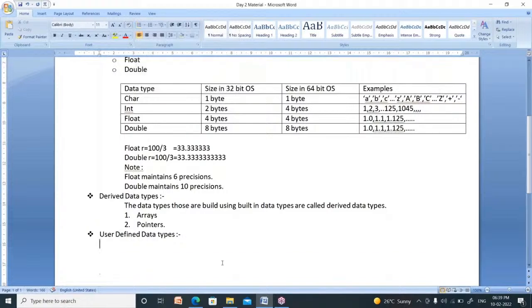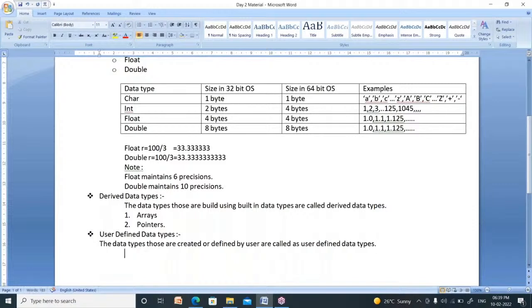Suppose your name is Rama, you can define a data type as Rama. If your name is Sita, then you can define a new data type like Sita. So these are nothing but user defined data types. The data types that are created or defined by the user are called user defined data types. Suppose you create your own data type, that data type is called a user defined data type.